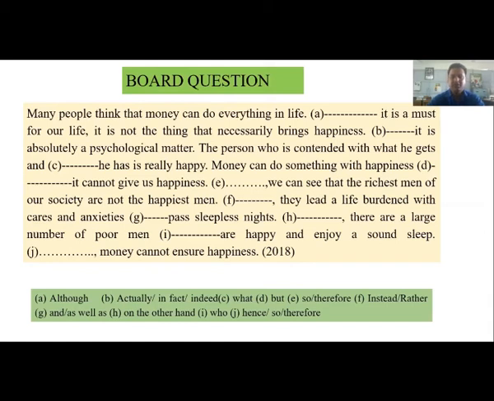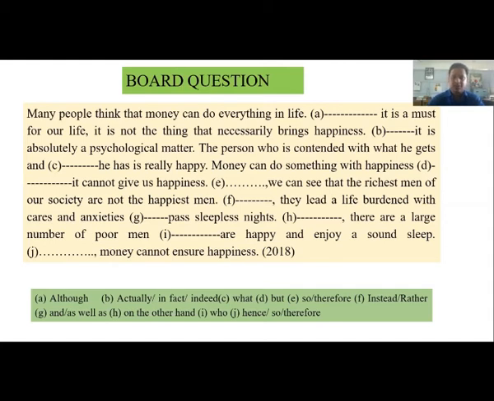E, so, therefore, we see that the richest men of our society are not the happiest men. F, instead, or rather, they lead a life burdened with cares and anxieties, the richest men of the world, and or as well as they pass sleepless nights, expressing similar ideas.